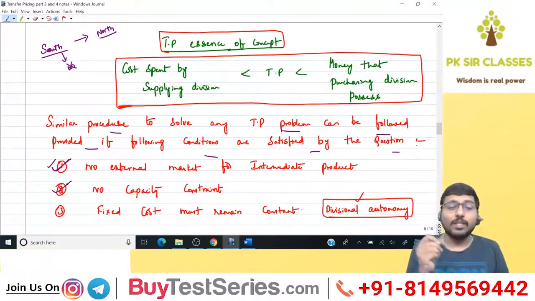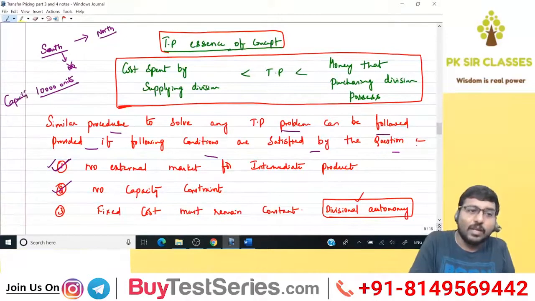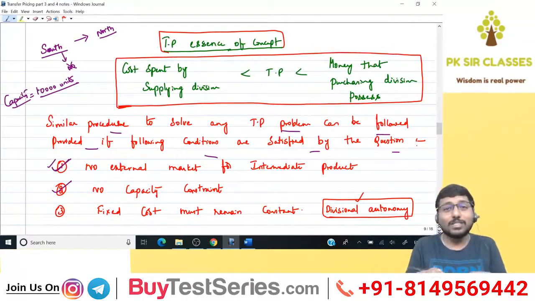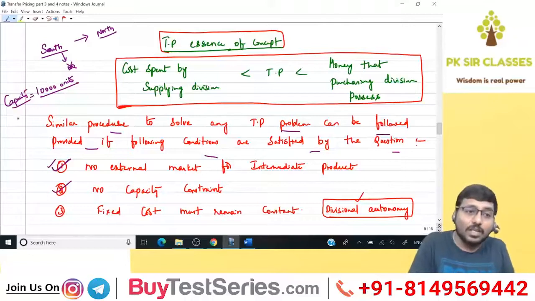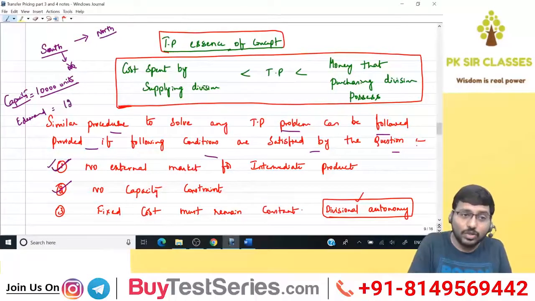Second condition, there should be no capacity constraint. What do you mean by no capacity constraint? There should not be any limitation on capacity with respect to the demand. Understand carefully. Capacity constraint means, for example, the capacity of South division is 10,000 units. Just because capacity is limited, it is not a capacity constraint. Suppose external demand for South division's output, that is the intermediate product, is 12,000 units. Are you able to understand?